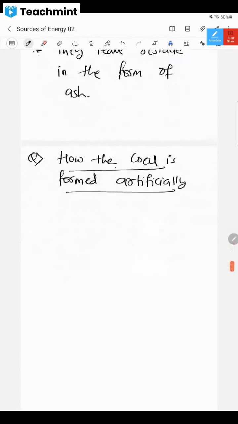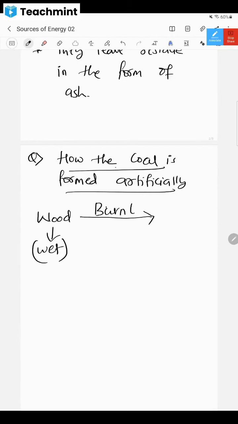Whatever this wood is, it has all this biomass, that material, and water, all that volatile material. Wood will be a little bit wet in nature, so it will have water content. Now, whenever it is burnt in a limited supply of oxygen, O2, it is converted into coal.